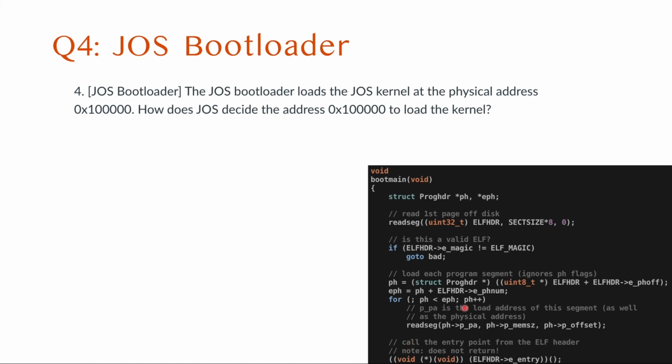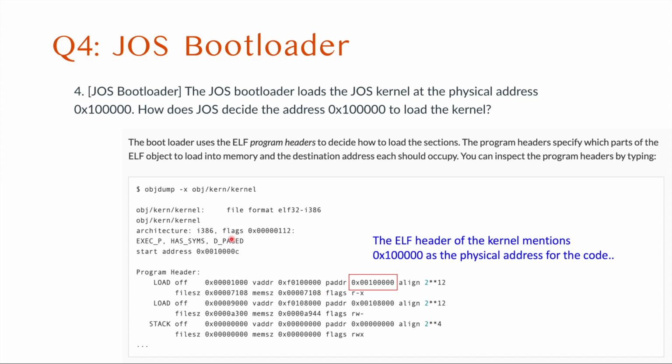How we read the segment is that we put the loaded data into a physical address, and that is described in our lab tutorial description. If you refer to the course website for the lab 1 part, you will see these descriptions.